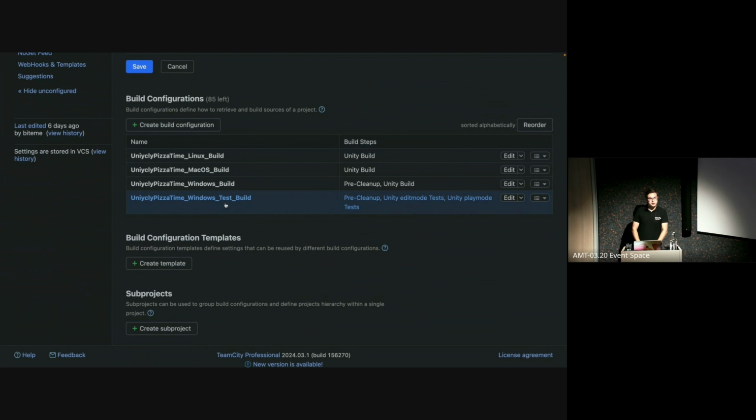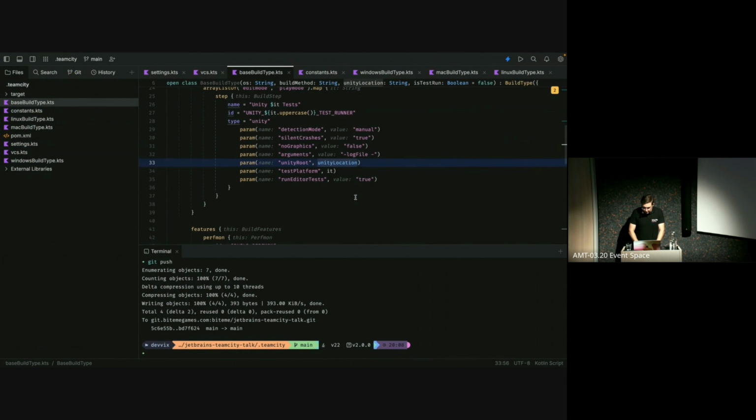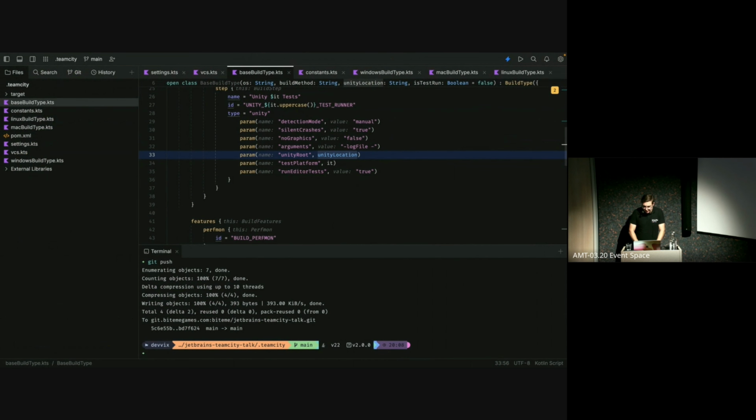This is all fine and all. We have a nice little Windows build type now, but it doesn't really do much. Like, it runs the builds, sure, because it has this trigger, but it doesn't stop any of our other builds. We normally, at least in the normal world, want to stop our other builds if the tests fail. So if we run Linux, macOS, or Windows, then we want to first run the tests. And if that doesn't work, then of course we don't want to go along with the rest of the pipeline. You could make a case that you first want to do the build, but that's already included in the test, so it doesn't really matter. So to do that, we need to now add some dependencies.